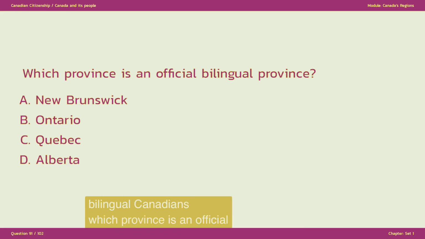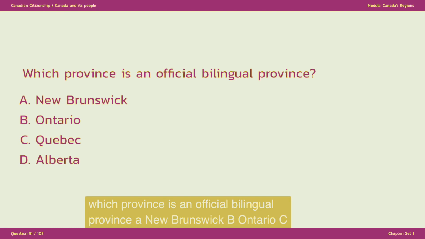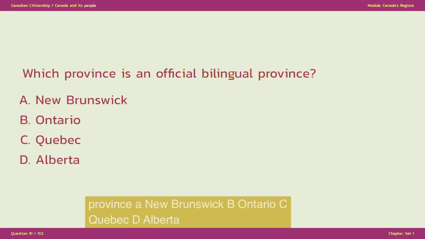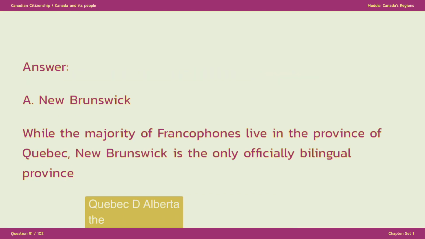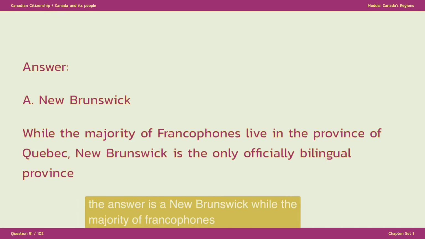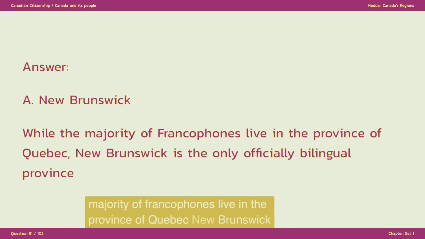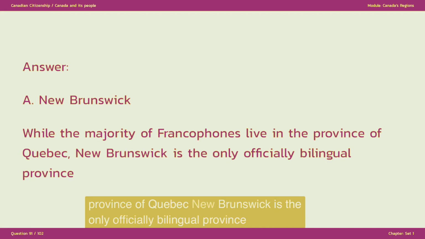Which province is an official bilingual province? A. New Brunswick. B. Ontario. C. Quebec. D. Alberta. The answer is A. New Brunswick. While the majority of francophones live in the province of Quebec, New Brunswick is the only officially bilingual province.